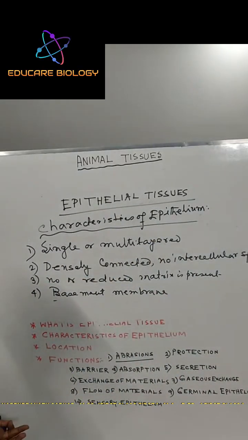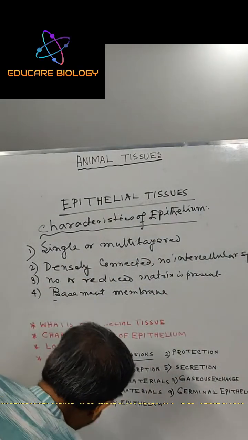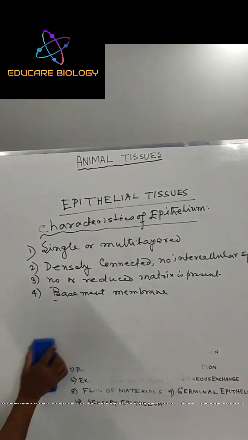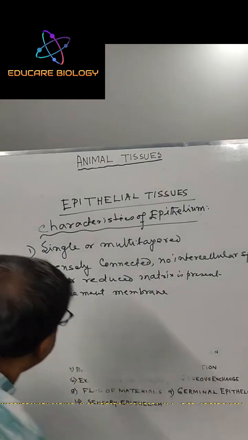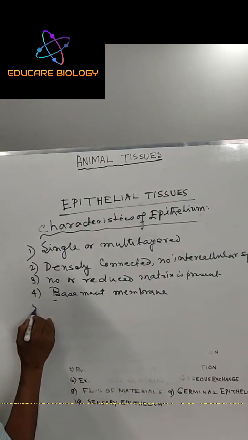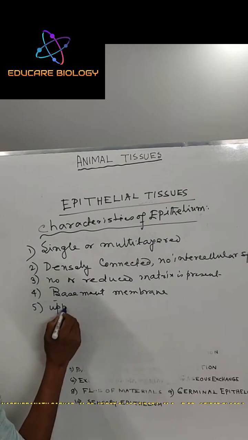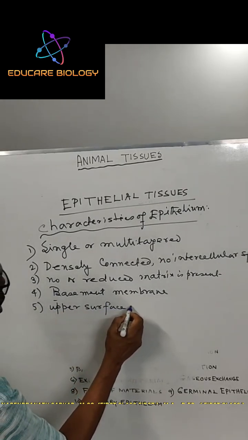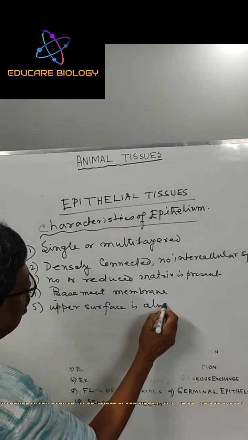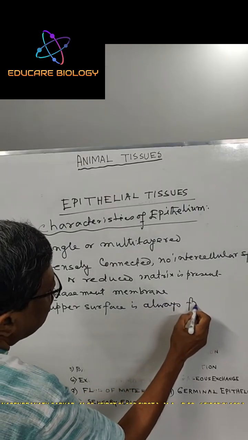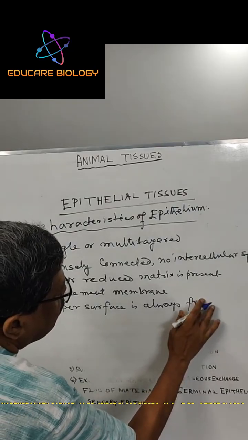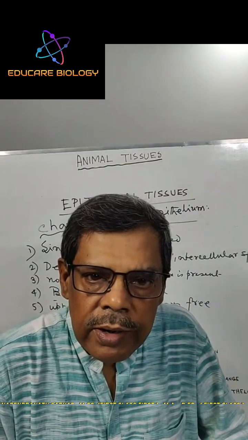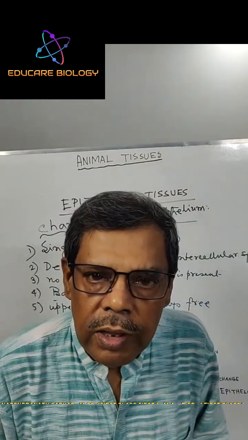Number five, the lower surface is on the basement membrane, but the upper surface is always free.